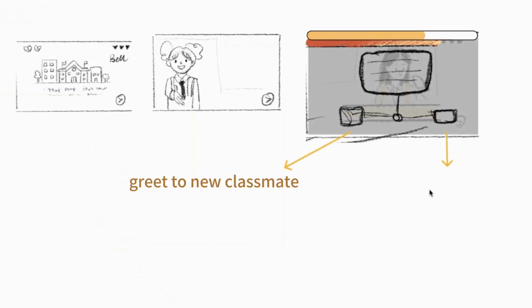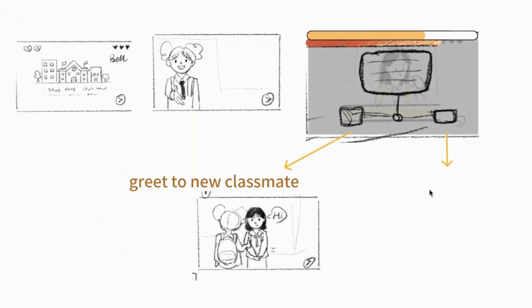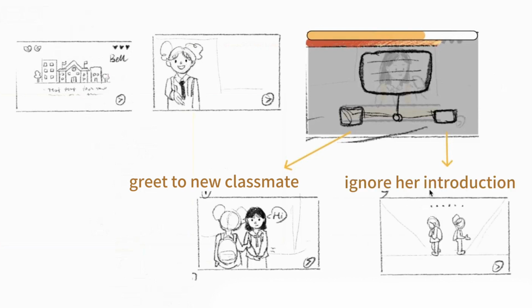When Amy chooses to greet the new classmate, we can say Amy clenches her hand tightly and softly says, "Hi." The new classmate awkwardly withdraws her hand, and they walk to the classroom side by side. If the player helps Amy choose to ignore, we can say that Amy looks up at the classmate and then walks past her, leaving the new classmate standing there feeling upset. The corresponding score is decreased.